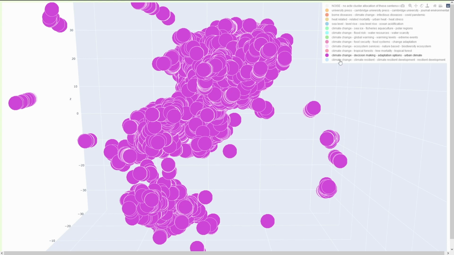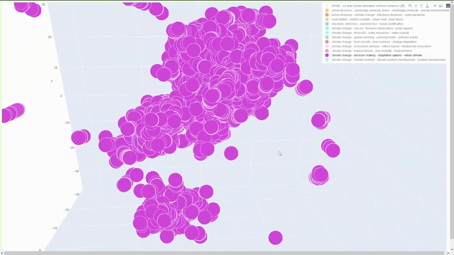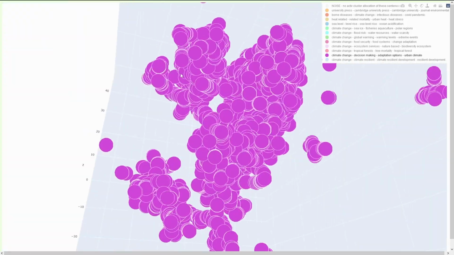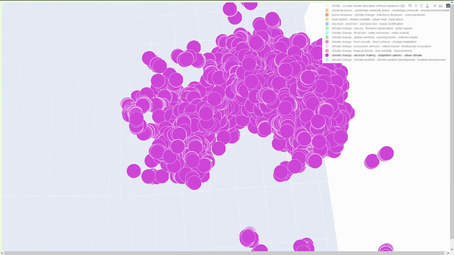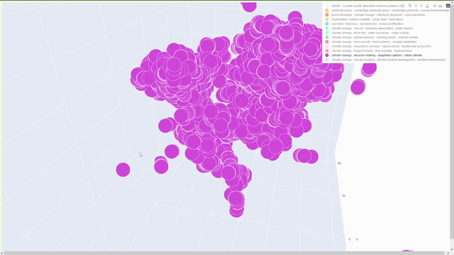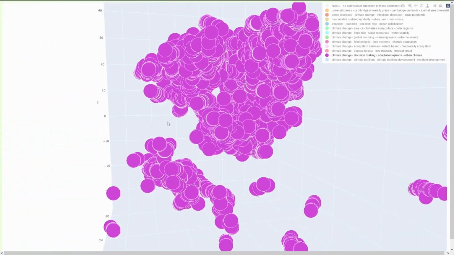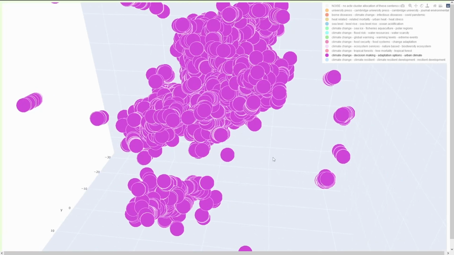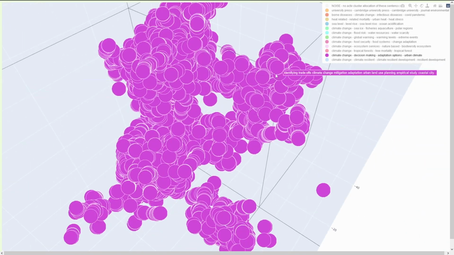We have now the cluster here with decision making, adaptations, the options we have to adapt to climate change in all different areas. And then we also have the topic of urban climate. And if you think that half of the population is living or will be shortly living in cities with a growing trajectory of urban inhabitants, there you can see another cluster.